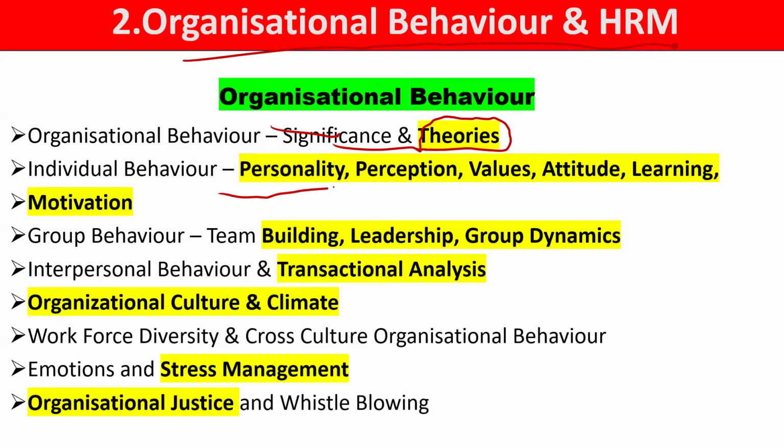Then if you talk about personality, we have the OCEAN model, which we have been seeing in our exam continuously for the past 2-3 attempts: openness, conscientiousness, extroversion, agreeableness, neuroticism. This big five personality traits model is asked. Then another theory, that is Type A, Type B personality. MBTI, Myers-Briggs Type Indicator, is also asked. Then perception. In perception, you should know about perceptual errors as well as the perception process. Those are the only things asked from here. Then values, there is not any question, but then attitude.